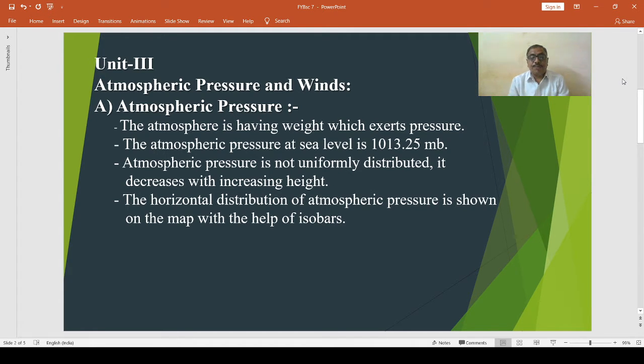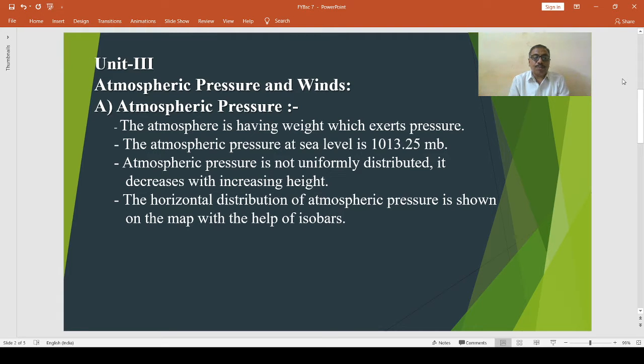The accounted pressure at sea level is 29.92 inches or 760 mm or 1013.25 mb. Recently, millibar is another unit of measurement which has been used to express air pressure.